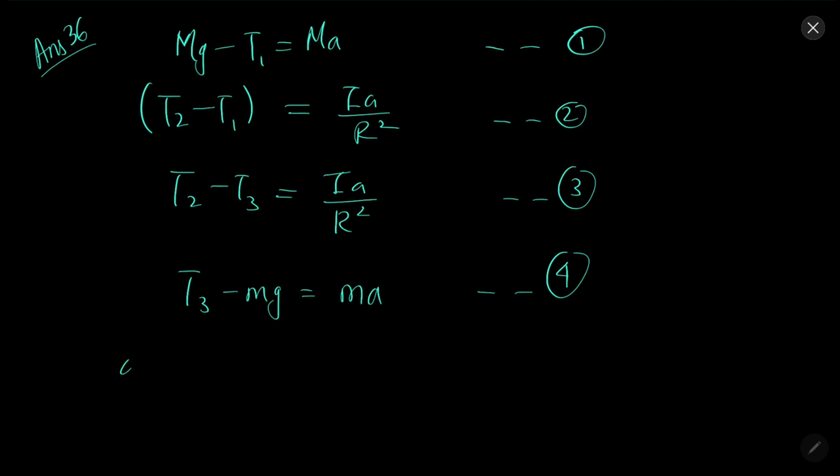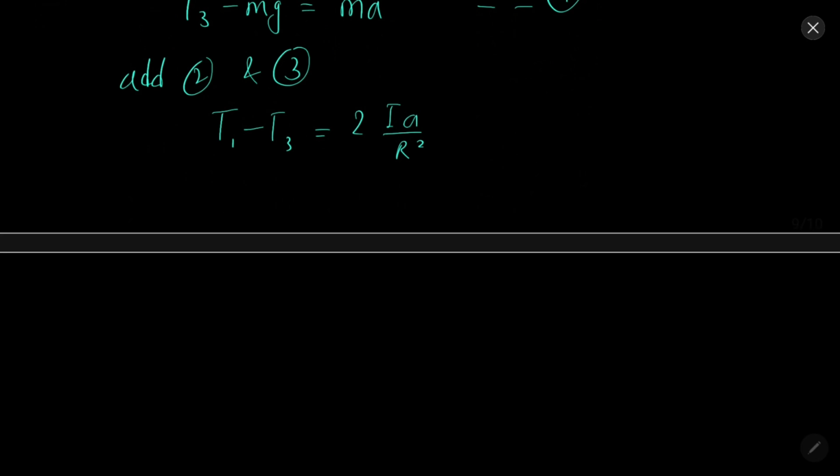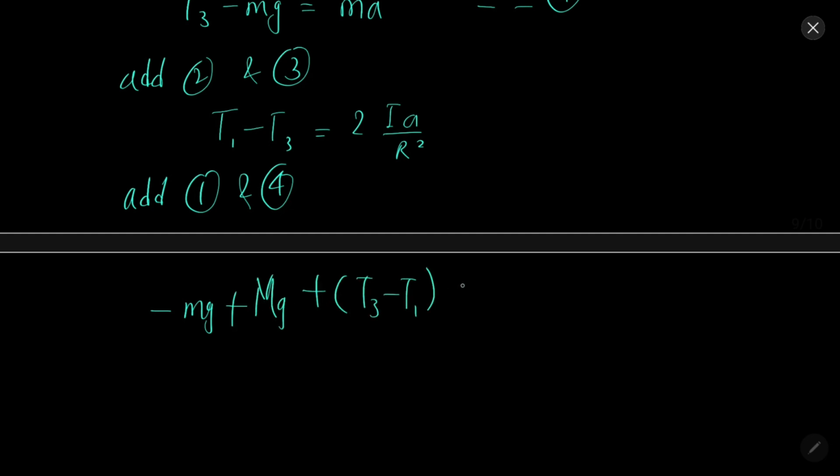Now add 2 and 3. T1 minus T3 equal to 2Ia over r square. Add 1 and 4. After adding 1 and 4, we will get minus Mg plus mg plus T3 minus T1 equal to ma plus Ma.